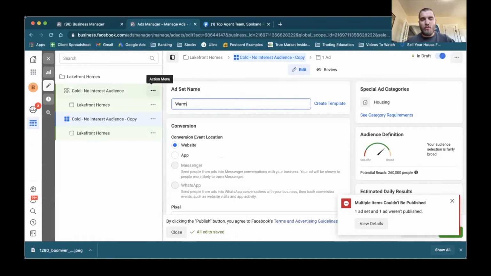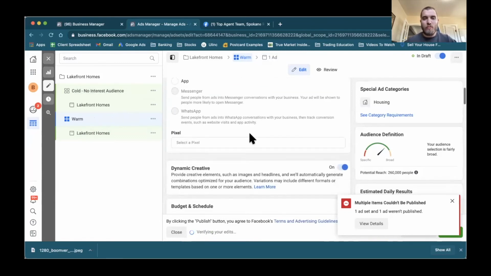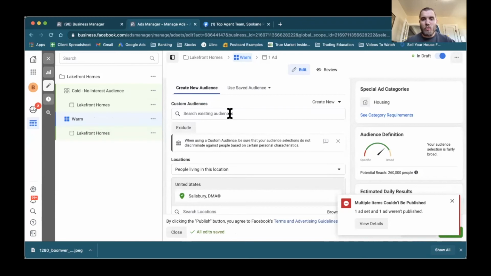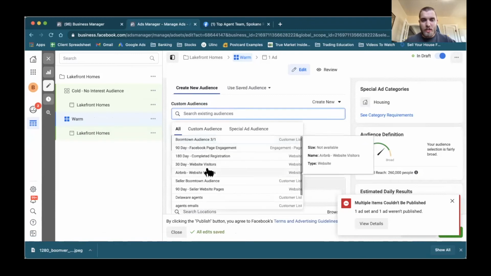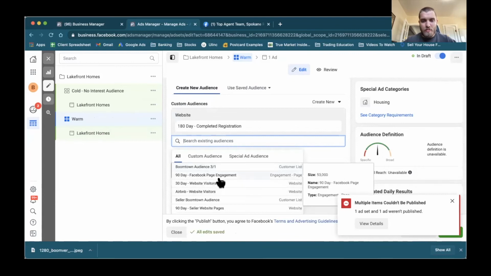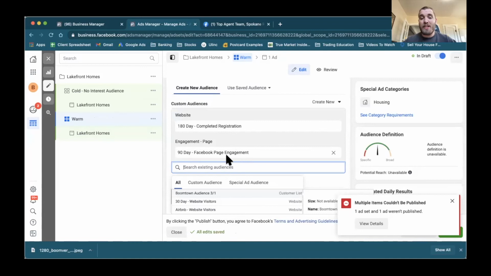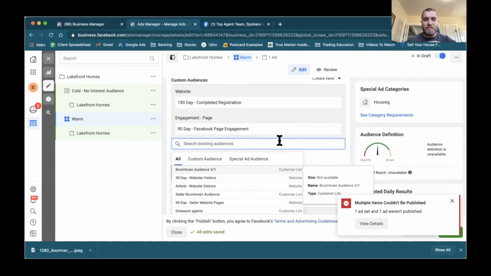And for this, I'm going to do warm. So this is my warm audience. These are people who have visited my website, right? These are people who have completed registration. Here's my 90-day Facebook page engagement. So everybody that has engaged with my page, liked my photo, clicked on a photo, clicked on an ad, has messaged my page. Anybody who has engaged with the Facebook business page will be shown this ad.